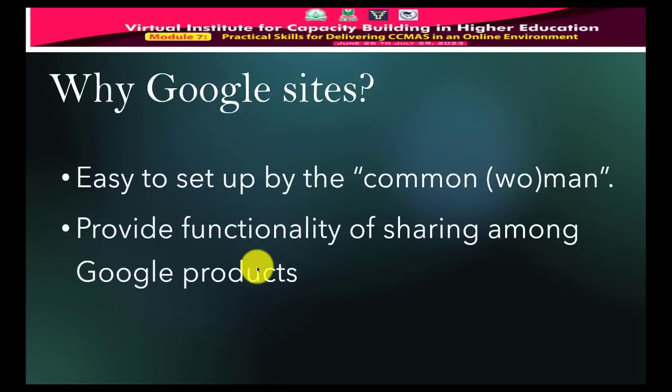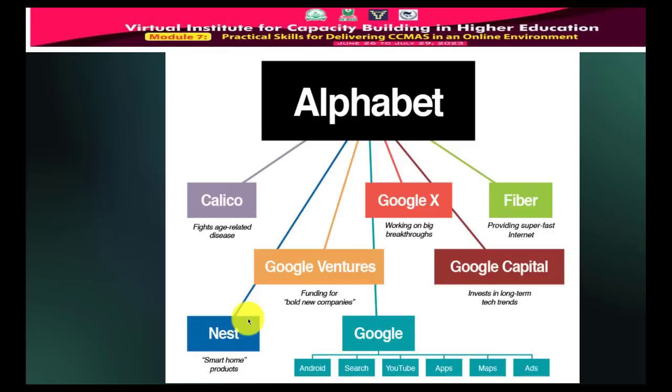Right. So why do I have to choose Google Sites? We want to choose Google Sites because it's very easy for the common man like me or the common woman to set it up. You're going to see in a minute. So I'm taking off a phobia from all of us today that, look, setting up a website is a breeze. It's easy. And it also provides functionality. That is able to do some things and able to share among the products of Google.